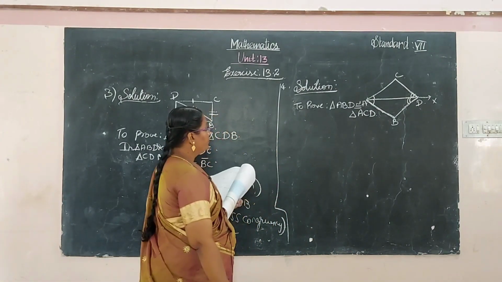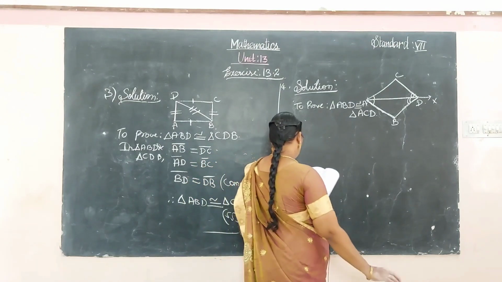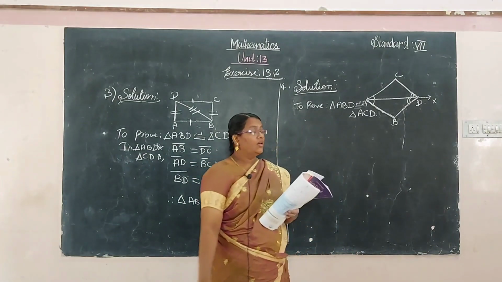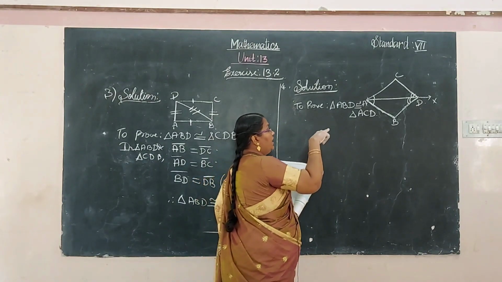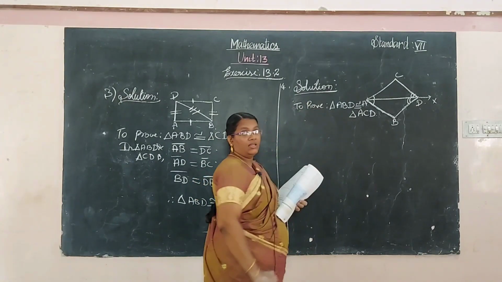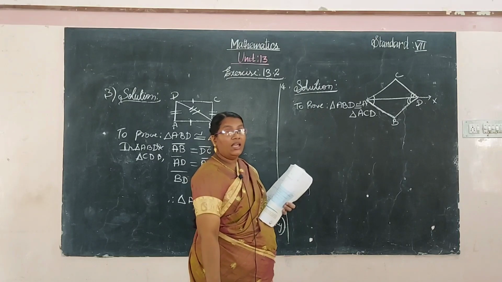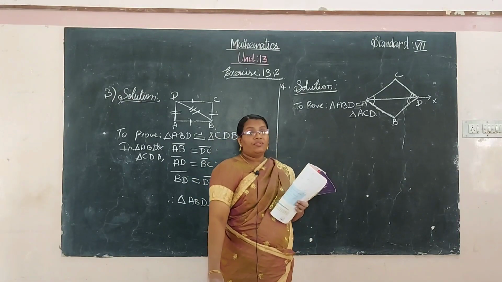If yes, state the congruent part. They have asked first whether ABD and ACD are congruent, then say the criteria of congruence.